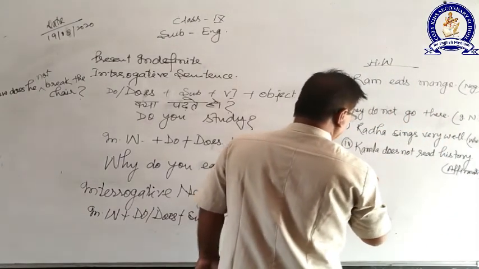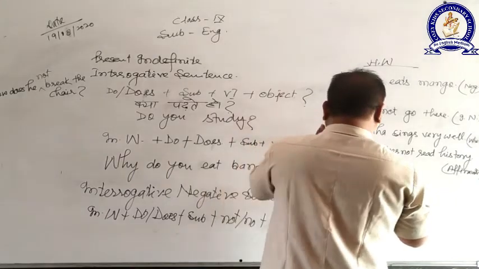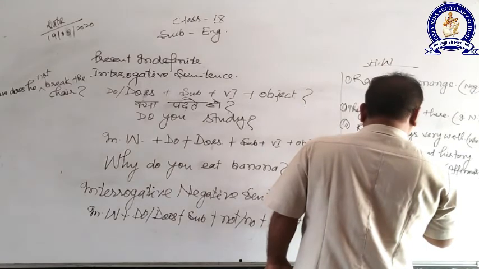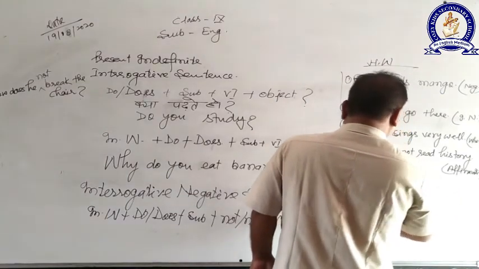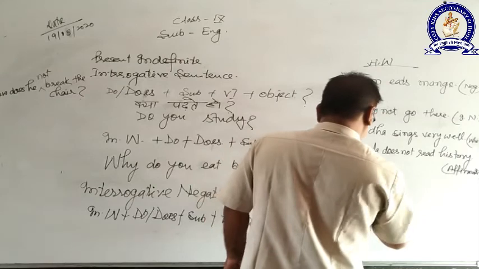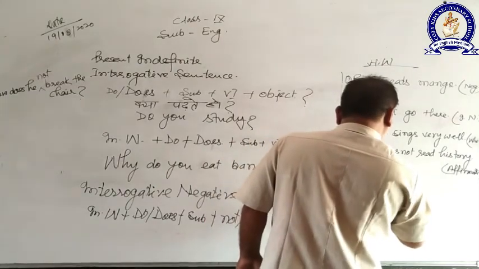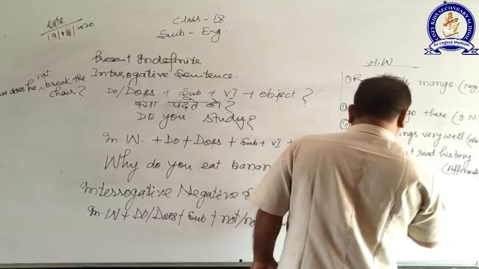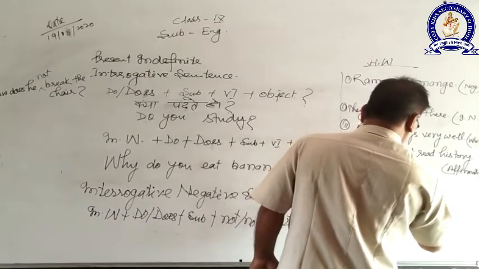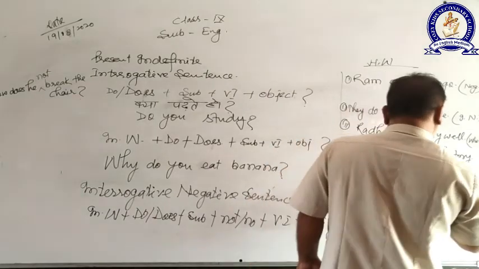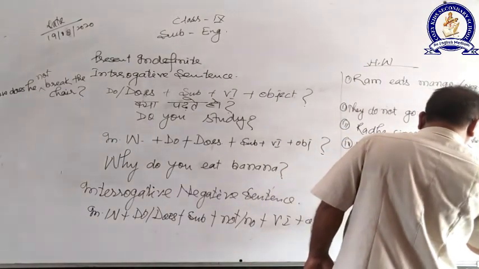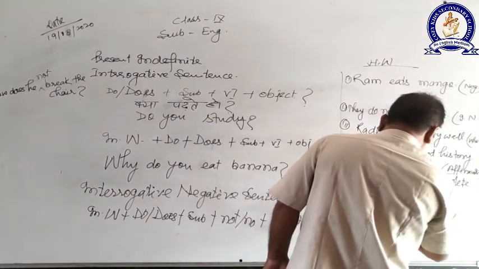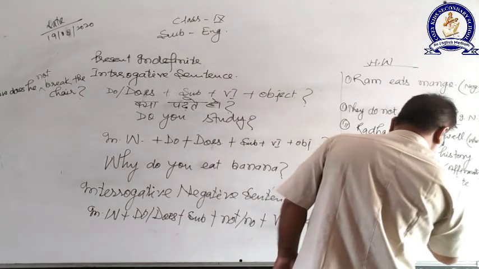Fifth, they do complete their work. Which, when do they complete their work.